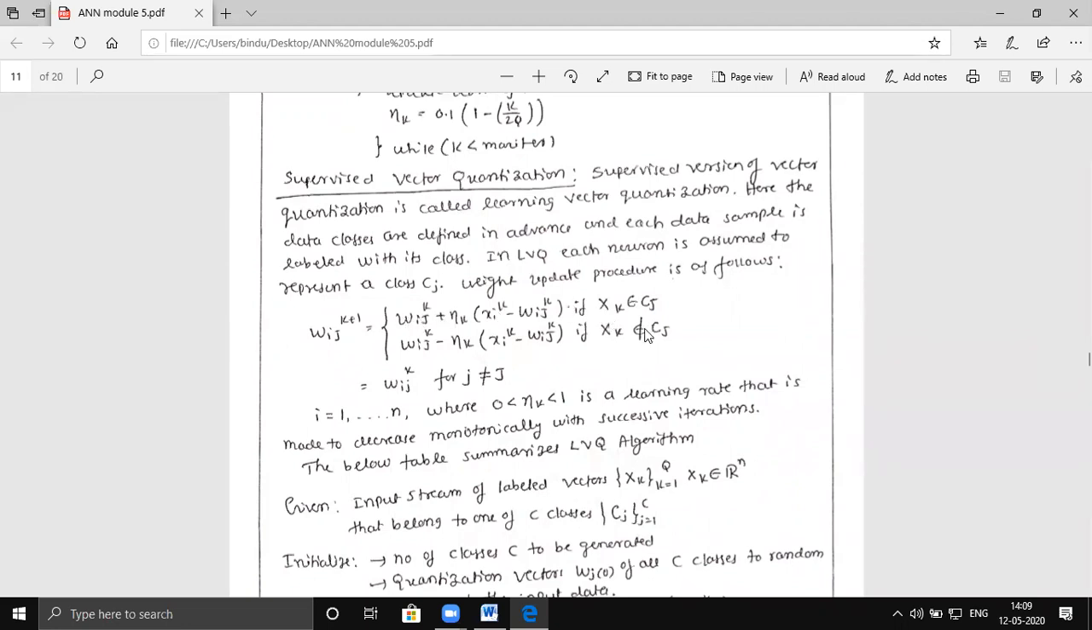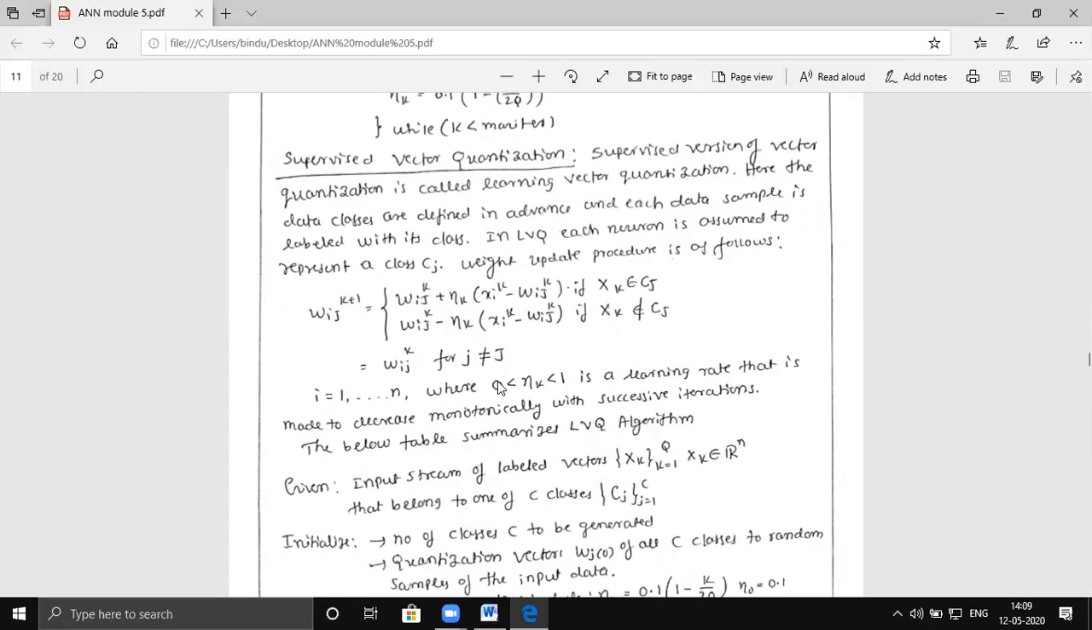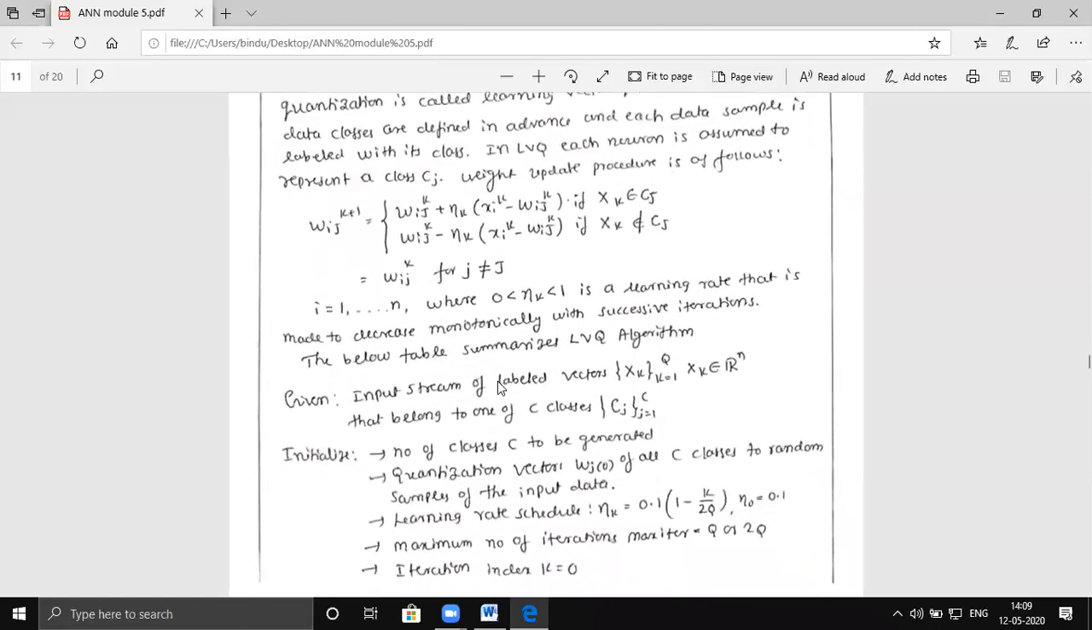If that does not belong to C1, then you do the same weight W minus eta k into (xi minus wij). So if it belongs to the class, then you increase the weight vector. If it does not belong to the class, then you decrease the weight vector. The last case is where you retain the same weight vector, when i is not equal to j. So this is the pattern in which the weight gets updated every time.